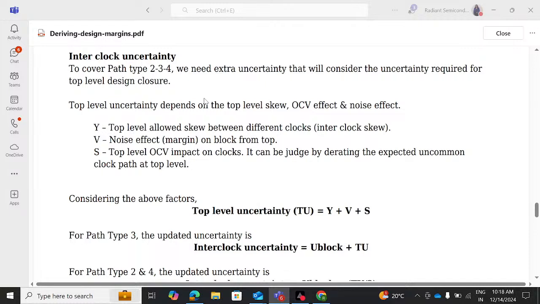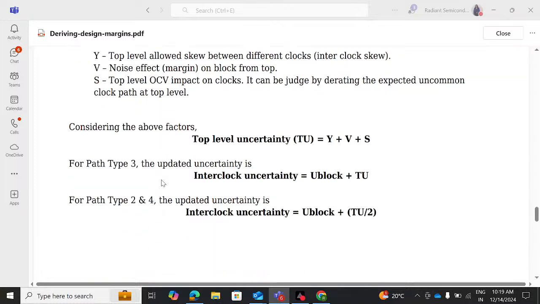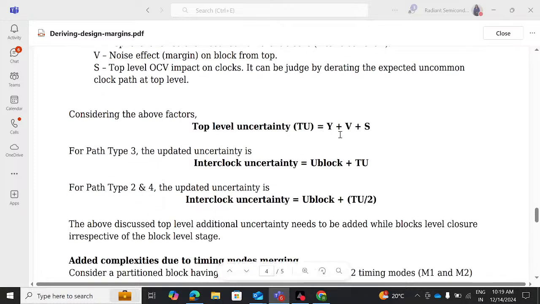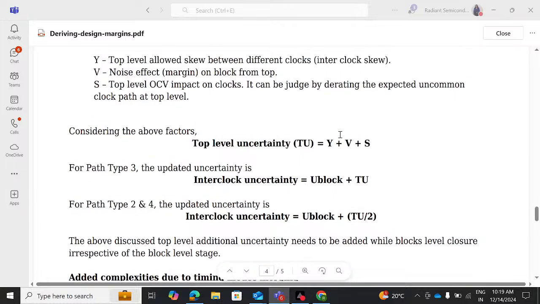Why? Top level allowed skew between different clocks, inter-clock skew. Noise effect margin on block from top. Yes, top level OCV impact on clocks. It can be judged by derating the expected uncommon clock path at top level, right? Consider the above factors. Top level uncertainty TU equals Y plus V plus S, right?